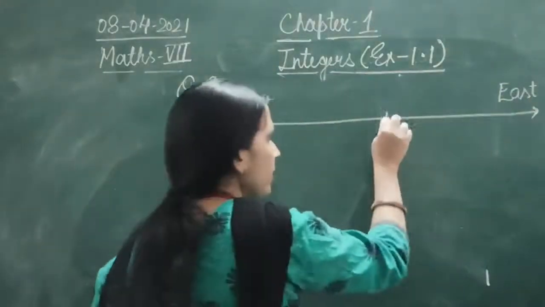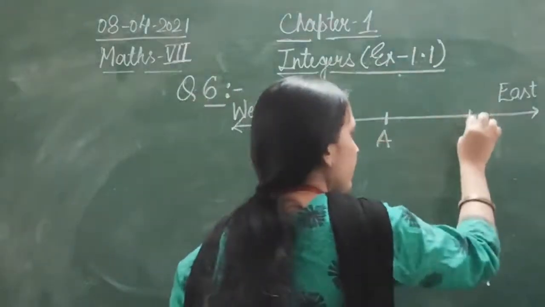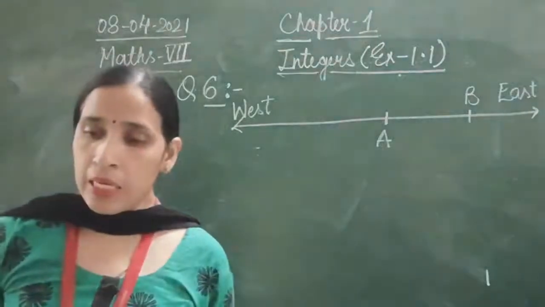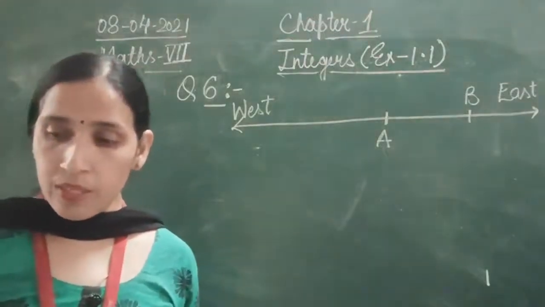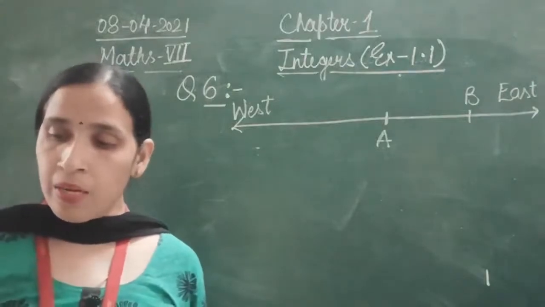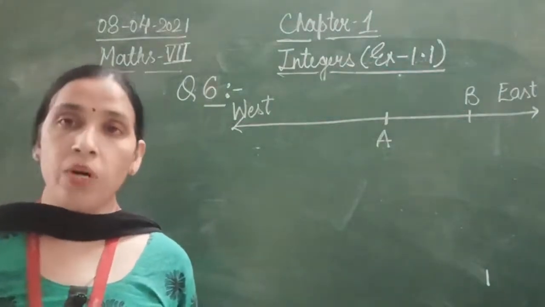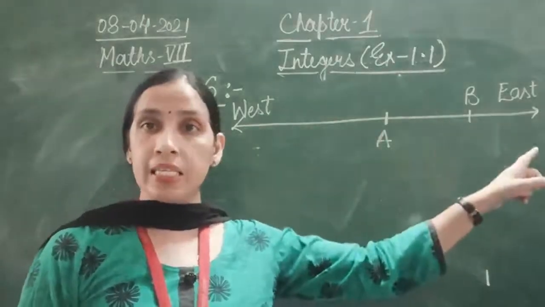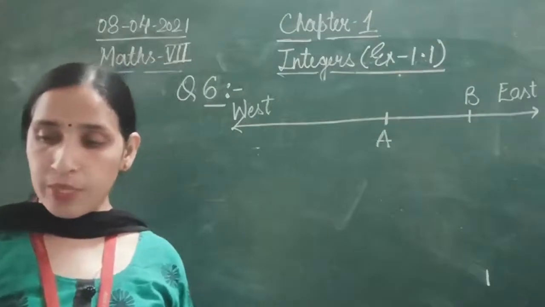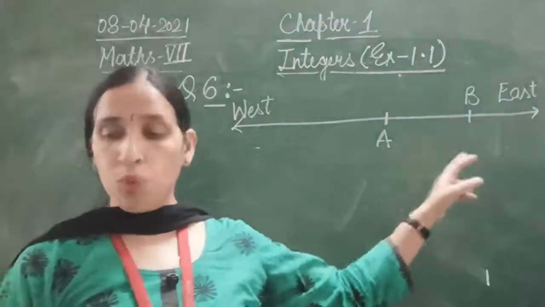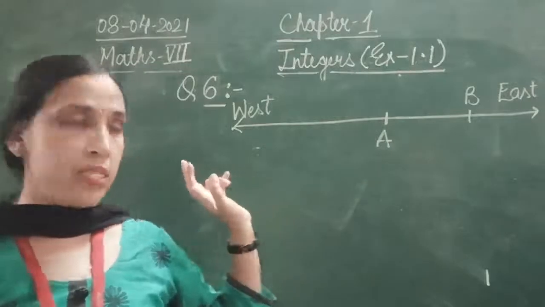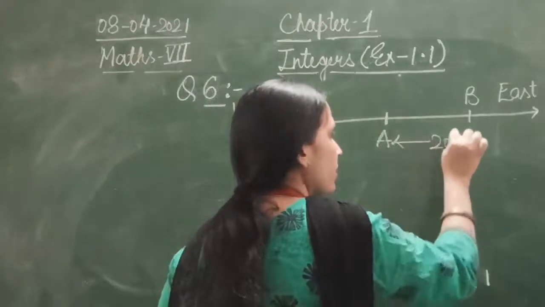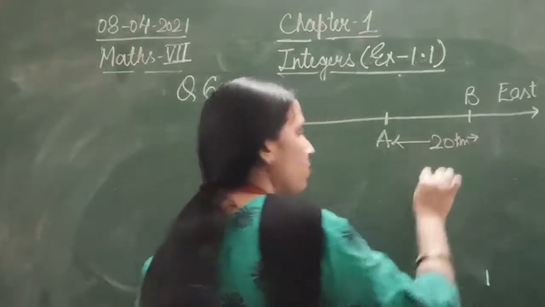Now here it is given A and here it is given B. What is given in the question is that Rekha goes 20 kilometers towards east from point A to point B. First of all, from A to B, Rekha goes 20 kilometers.